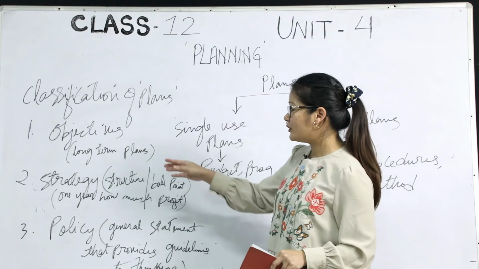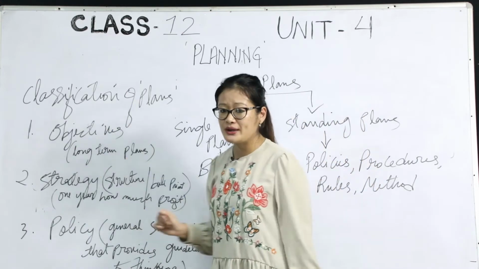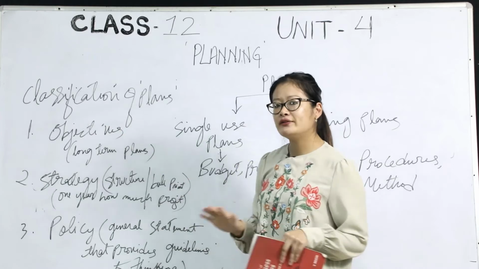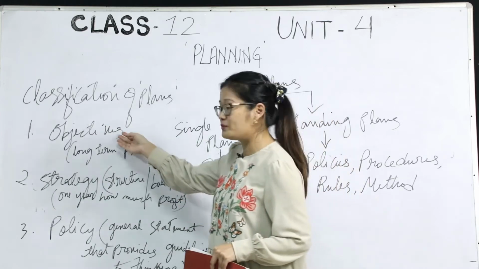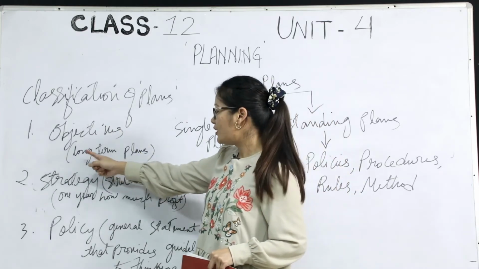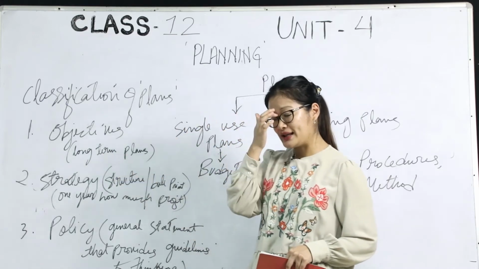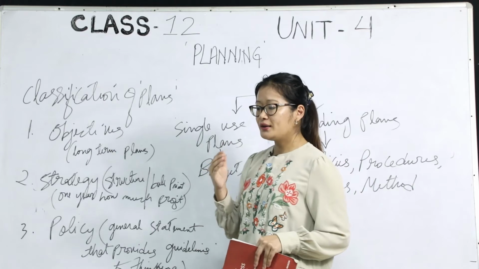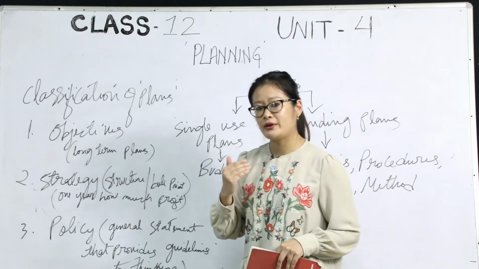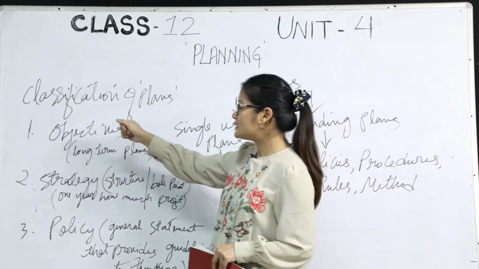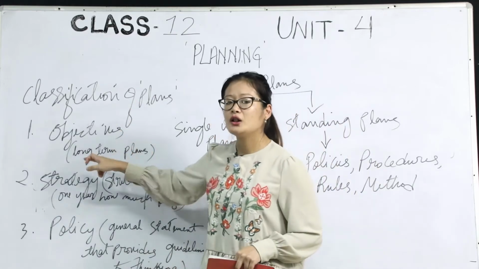So first of all, the first classification, what do we have? Objective. We have already covered objectives; we already know what they are. It is for long-term plans. When an organization plans something, they plan for a longer period of time. They do not plan for a short period. The organization always plans for the longer period of time.